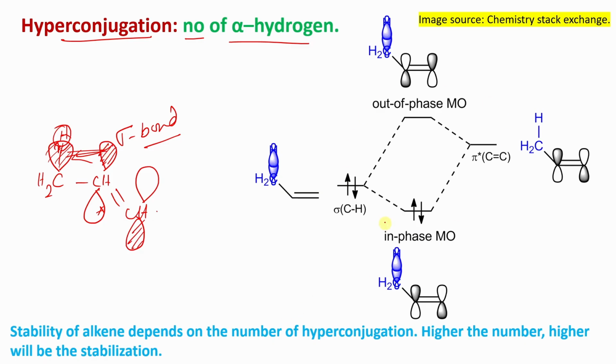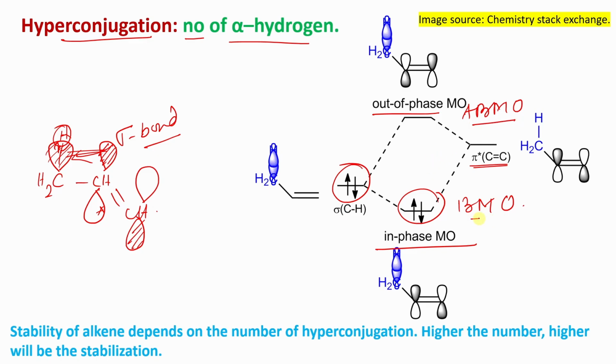You can see this MO diagram. This is the CH sigma bond, actually interacting with the pi star of the carbon-carbon double bond, as I told. So there is an overlap. A lower energy orbital, a bonding molecular orbital, is formed by in-phase overlap. Here the electron comes. And an anti-bonding molecular orbital is produced because of out-of-phase overlap. This ABMO is higher energy, BMO is lower energy, that's why BMO occupies the electron.